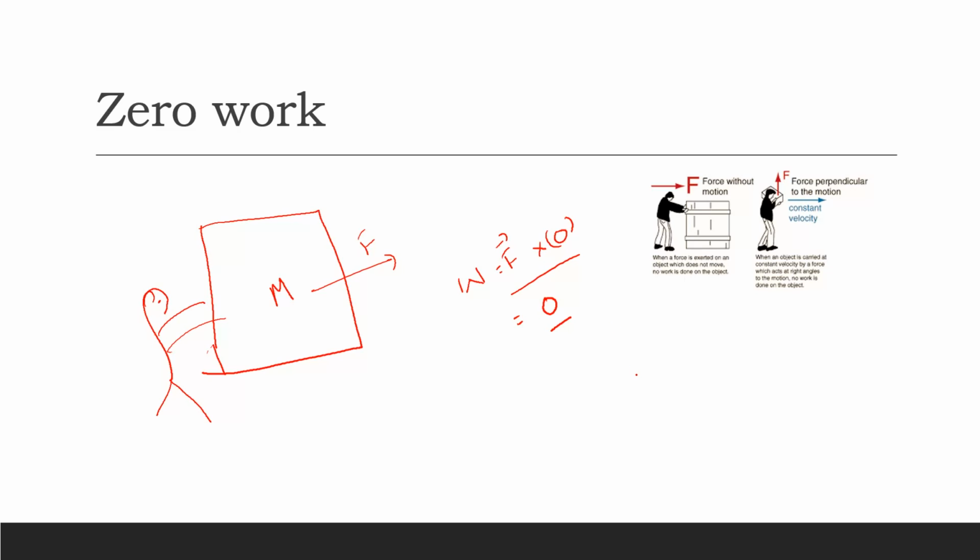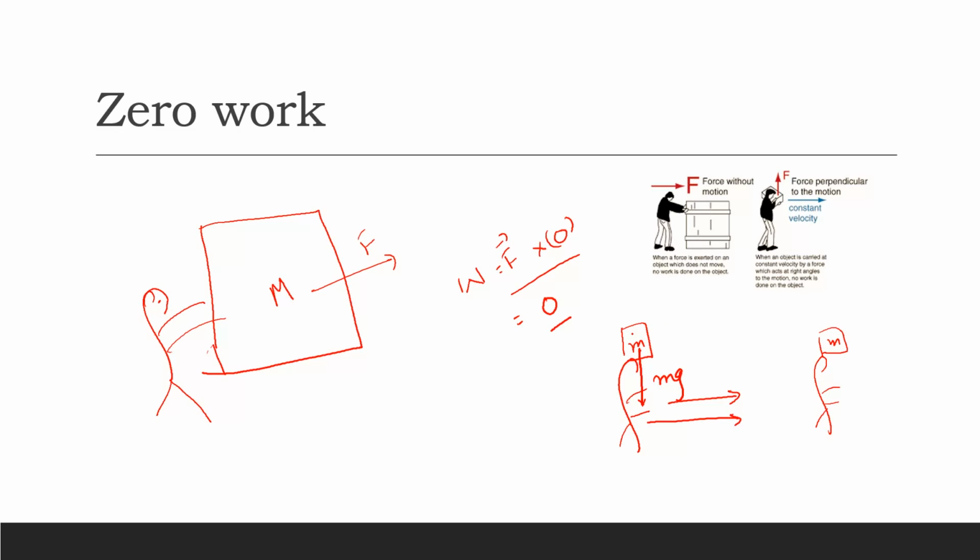Or if the obedient boy is taking that mass m to some destination B, in this case also the work done on the box is 0, because on the box there is a force of gravity acting downwards, that is mg, and the boy is giving a displacement in the direction perpendicular to the gravity.